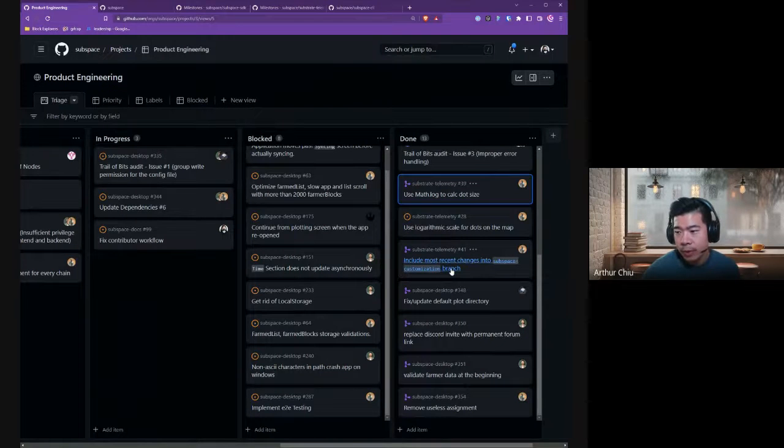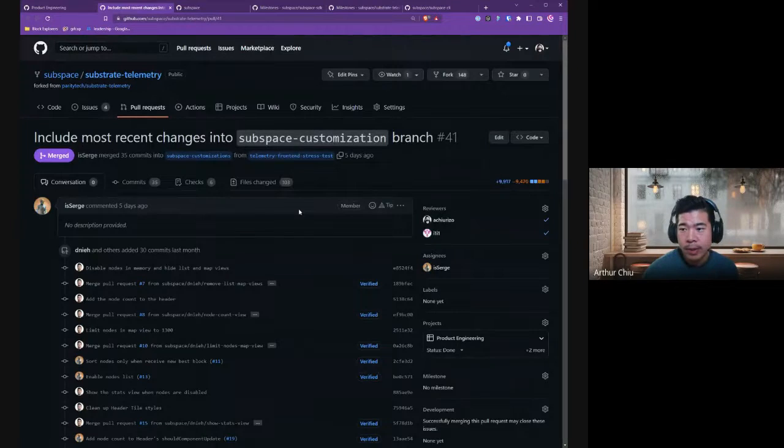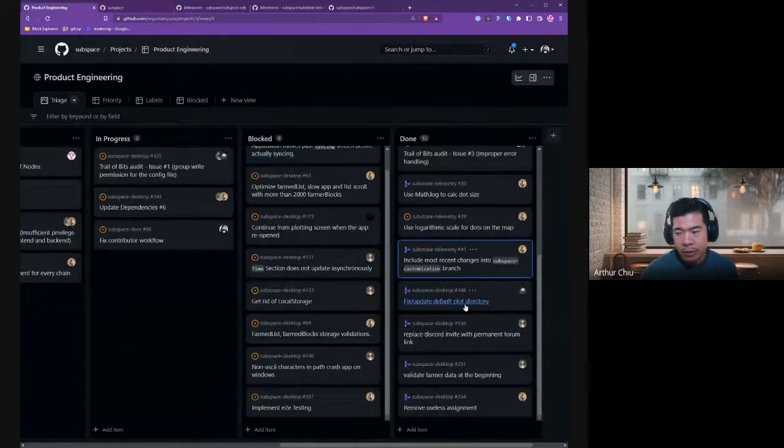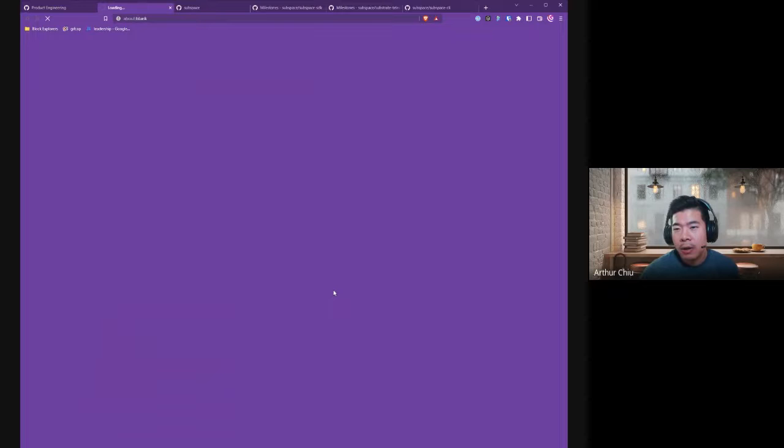This one's pretty straightforward. We moved all the changes to the Subspace customization branch, so we don't have to talk about it too much. But just for everyone to know, this is where we actually officially deploy to production. To simplify our deployment process, we decided to update and move here. Previously, we just had a separate branch because we were testing some fixes.